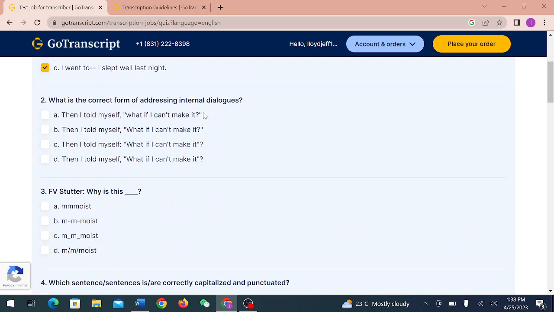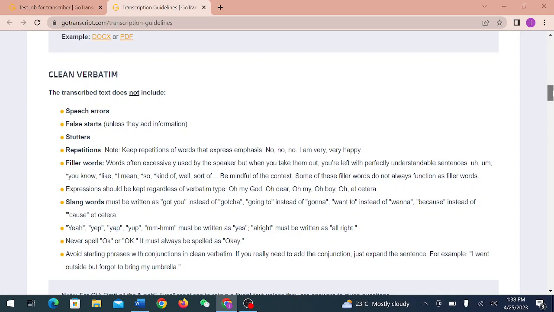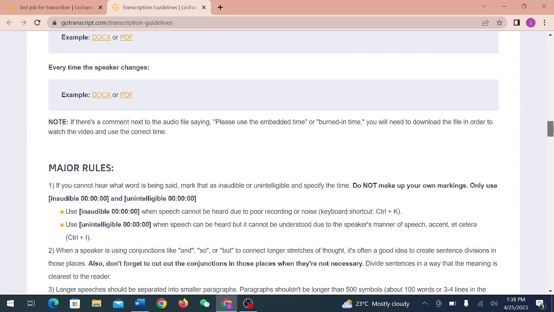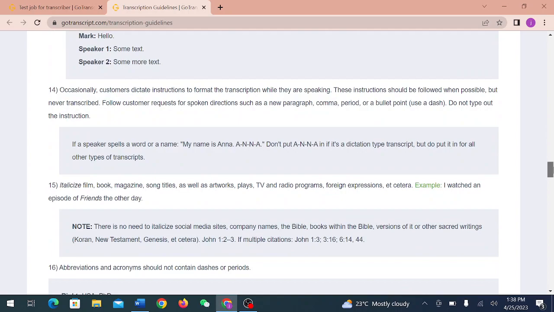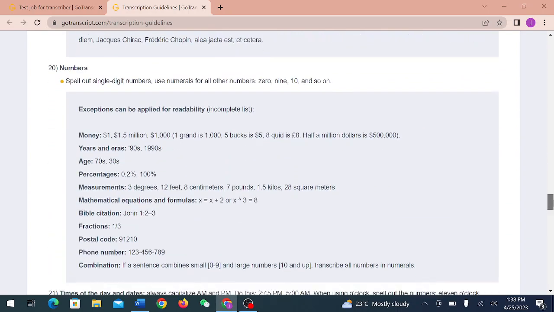In number 2, what is the correct form of addressing internal dialogue? In our guideline, here in our major rules, it is down here, is it number 20 something?